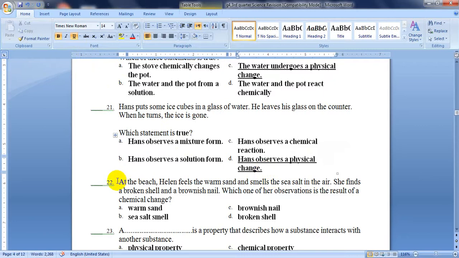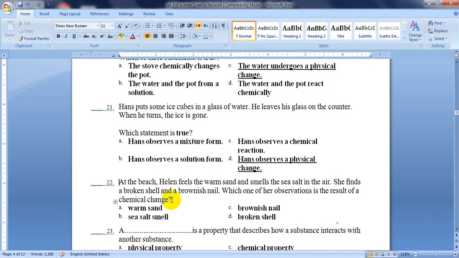Question number 22. At the beach, Helen feels the warm sand and smells the sea salt in the air. She finds a broken shell and a brownish nail. Which one of her observations is the result of a chemical change? Let's remember what is a chemical change. It is a change that forms a new matter or a new substance.